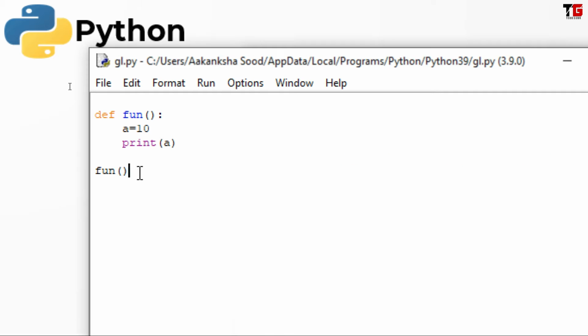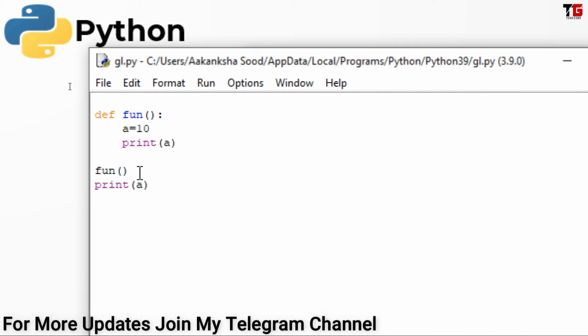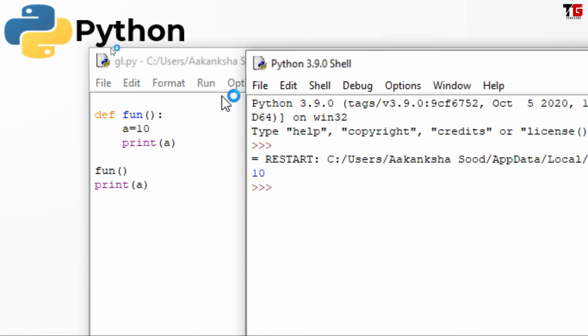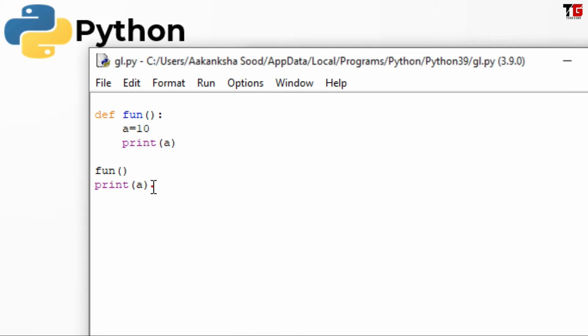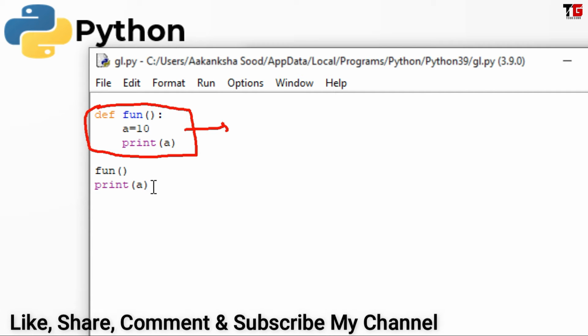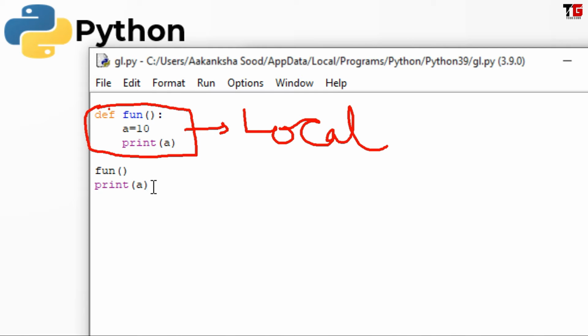It is very simple. But if I want to print value of a here in the main, can I do this? Let's run the program. No, I got error at line number 7. Name a is not defined here. Actually, whenever we define a function and we declare variables inside that function, these variables are the local variables of that function. It means scope of the variable is inside that function only. We cannot use this variable outside the function. It is not allowed. Right?